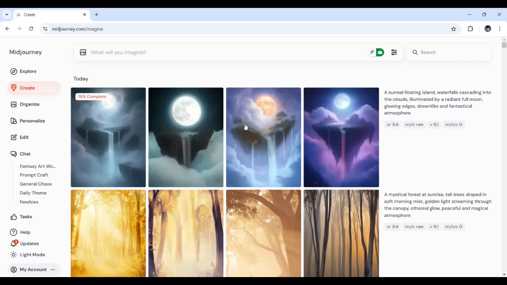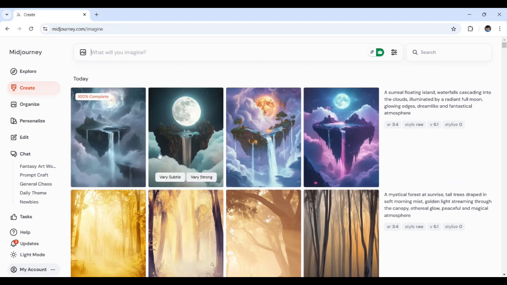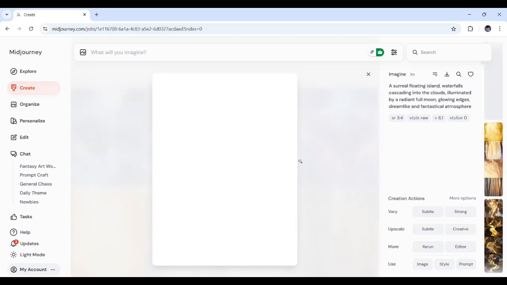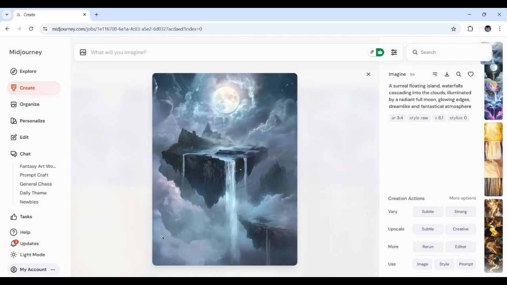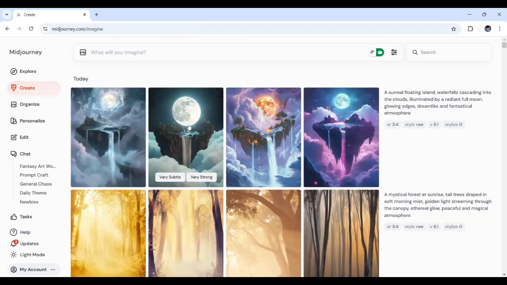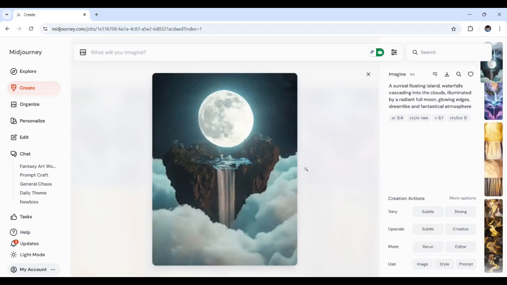All right, here we go. So, here are the final results of the rendered images. Let's take a look at each of these. And okay, this is quite breathtaking, to be honest. With one right here, the floating island and the glowing moon created a truly fantastical image. There we go, waterfalls. So, yep, this is a perfect match for poems exploring dreamlike or introspective themes.